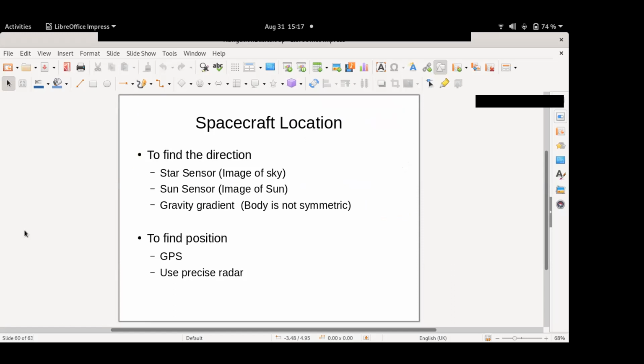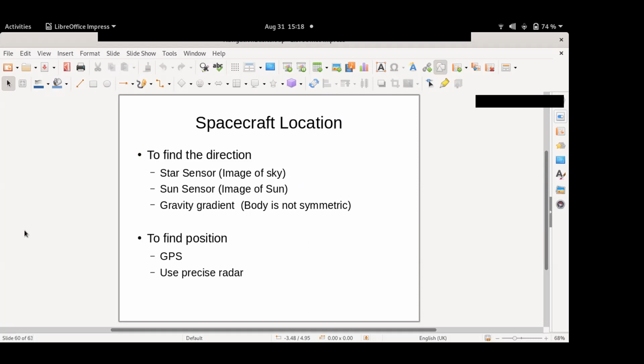Sun is one reference, star is also a reference, or Earth is also a reference. If your body is not symmetric, then the heavier part of the body will have more gravitational force due to the Earth, and then over a period of time that will slowly get attracted towards the ground. So that is one mechanism to know the direction.